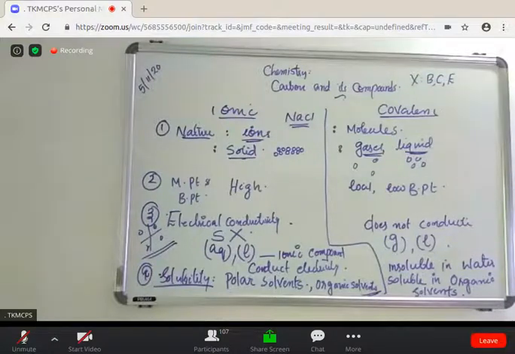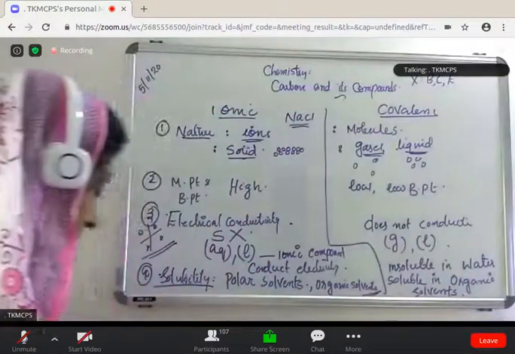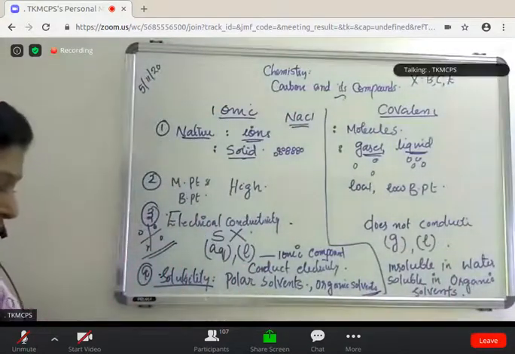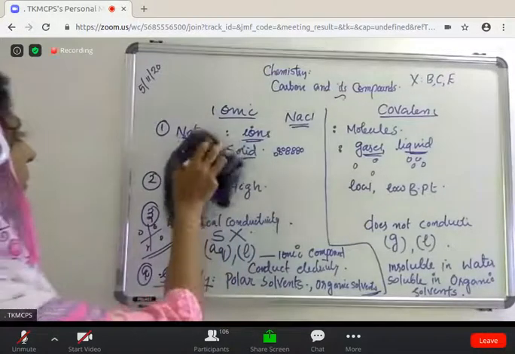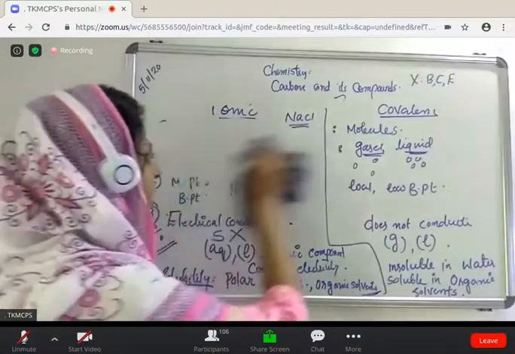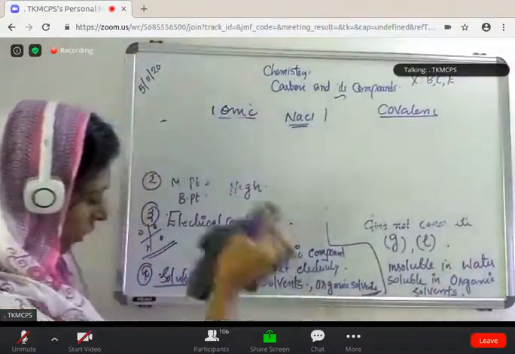Next, please write one question. Out of sodium chloride or methyl chloride, which has higher melting and boiling points, why?